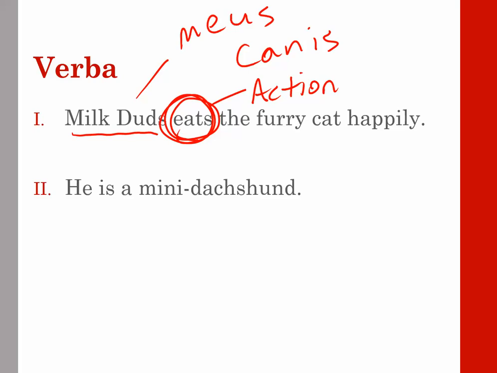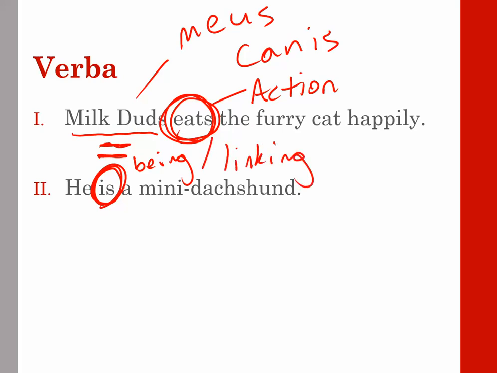Duo. He is a mini dachshund. Is there an action or a state of being? Is something being something? Well, we don't have an action, but we do have something being something. Remember, is not an action. You can't is, right? I can't get up in class tomorrow and do the is, though if you guys ask me, I'll try. Okay? It is a state of being, right? It's connecting one part of the sentence to the other like an equal sign. These are also called linking verbs. Okay, so if you've heard that, that's what these are.